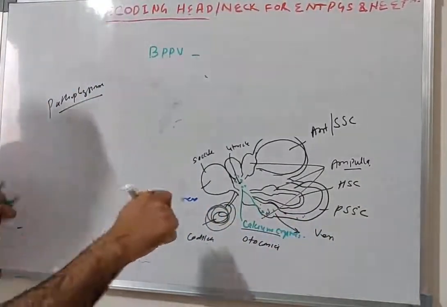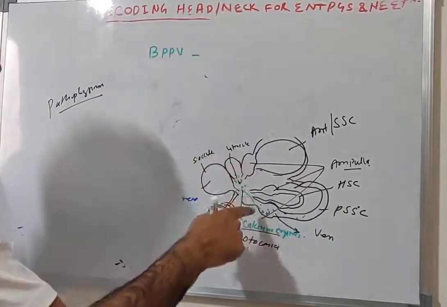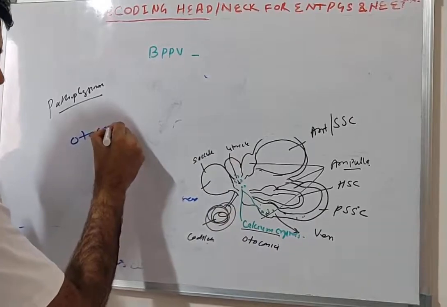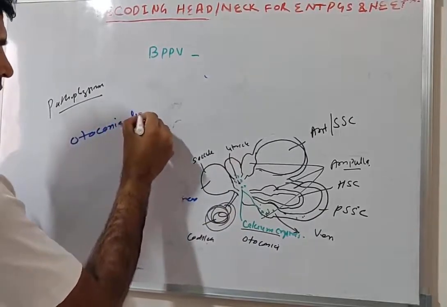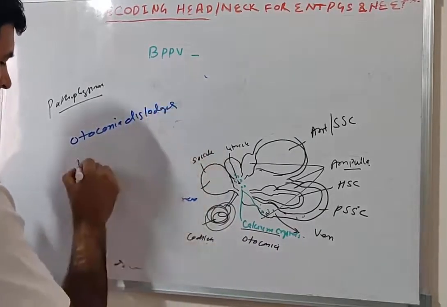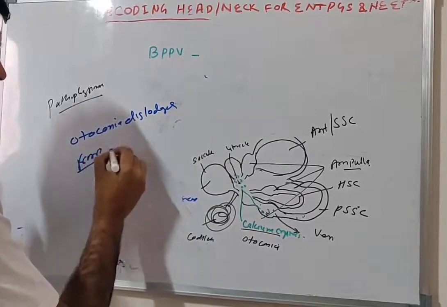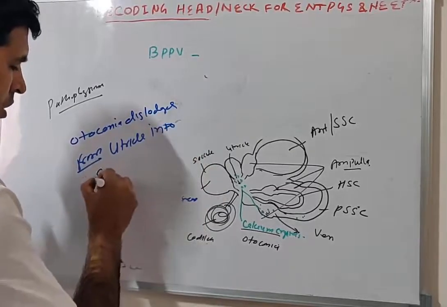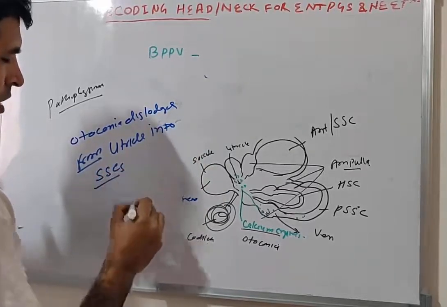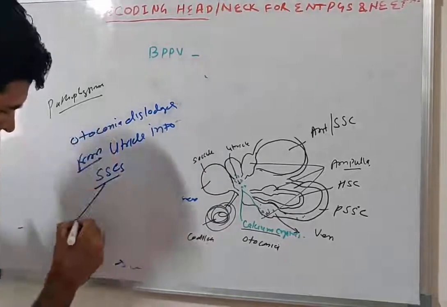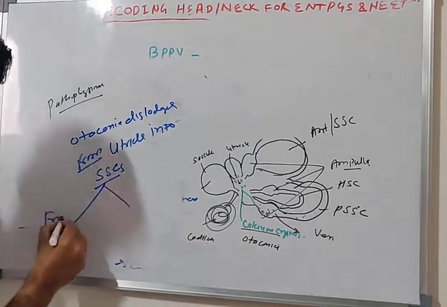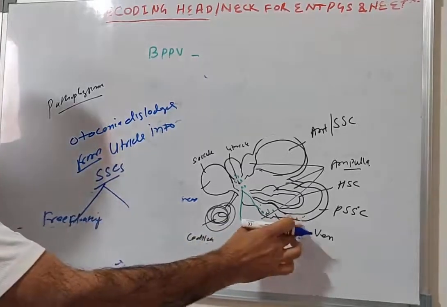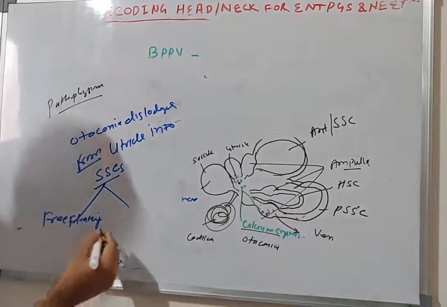This dislodgement of the utricle's calcium otoconia from the utricle into the semicircular canals may be free floating in the canal, like these green dots.